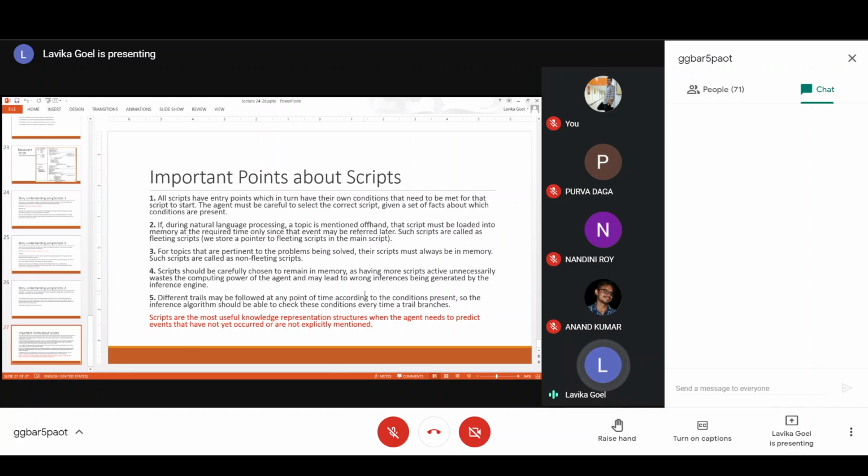So non-fleeting scripts are always present along with the main script, and some scripts are not present along with the main script and are loaded only when needed. Those scripts are called fleeting scripts.